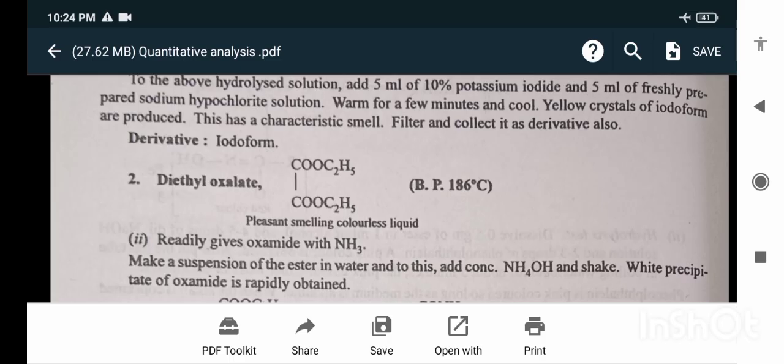Boiling point is 186 degrees Celsius. Pleasant smell, colorless liquid.